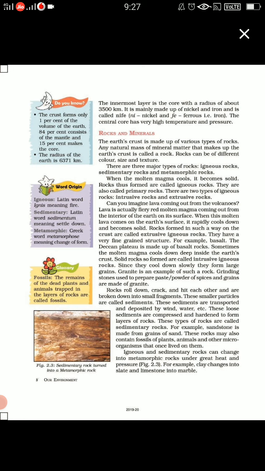For example, sandstone. These sedimentary rocks sometimes contain fossils of plants, animals, microorganisms, and so on. Igneous and sedimentary rocks can both change into metamorphic rock. If they are under great heat and pressure, they can change into metamorphic rock. Like clay changes into slate, and limestone changes into marble.